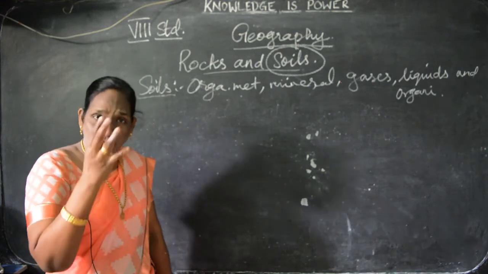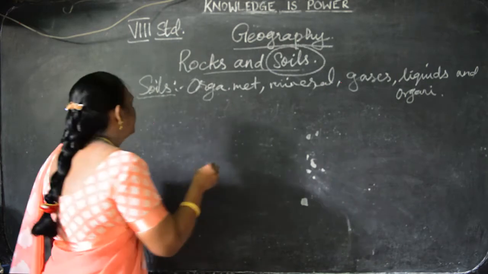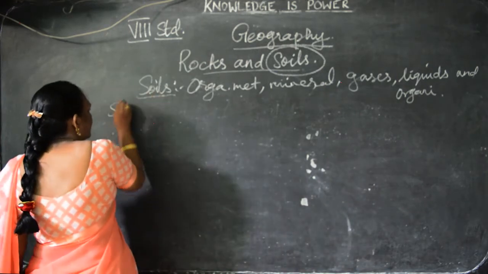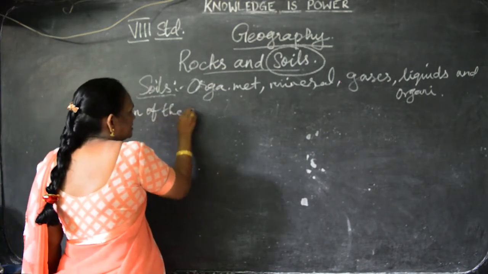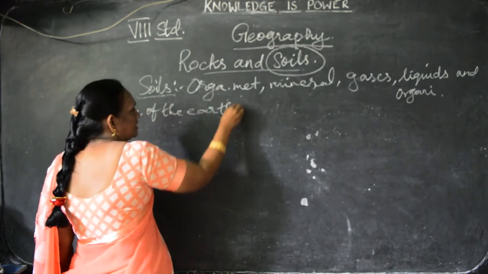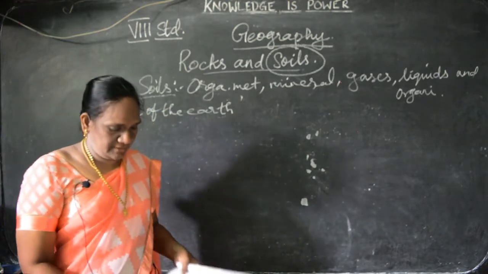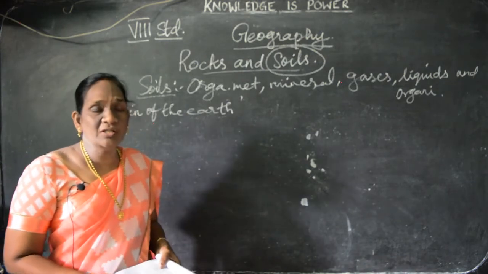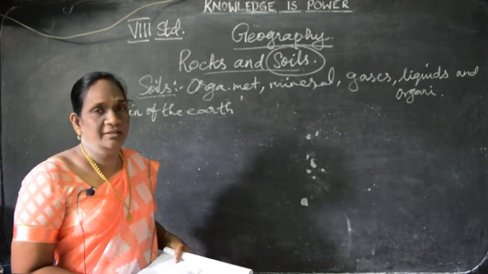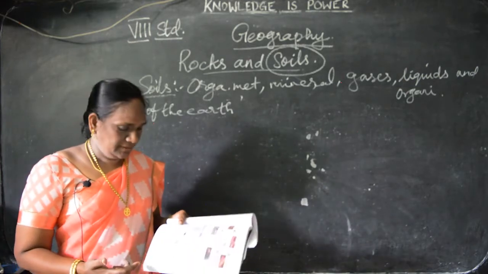Apart from that, there are 4 layers of skin in our body. Understand? So, like that, this soil is called as the skin of the earth. Say children, say all of you, how is the soil considered? It is the skin of the earth. This is very important. And this soil is created because of the weathering of the earth. Understand?